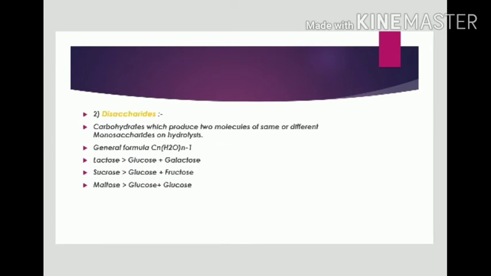Now the second class of sugar molecules, that is disaccharides. Carbohydrate which produce two molecules of same or different monosaccharides unit on hydrolysis. The general formula of disaccharide is CnH2n-1On-1. There are some examples of disaccharides, that is lactose, sucrose, maltose.